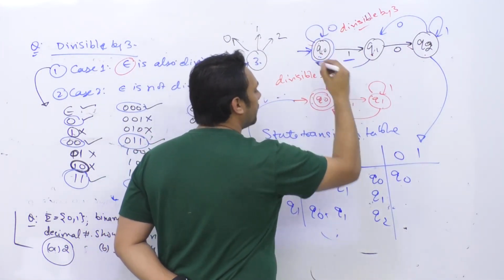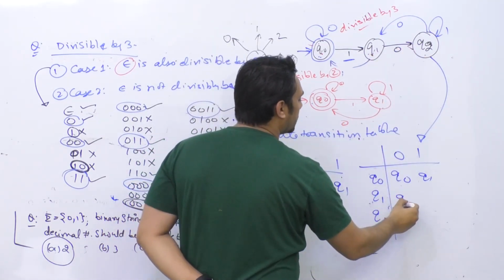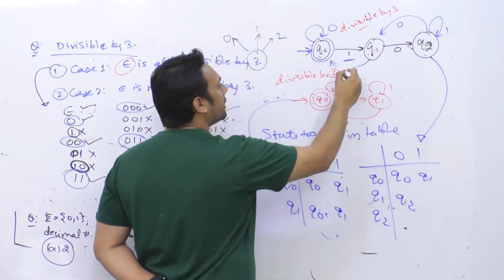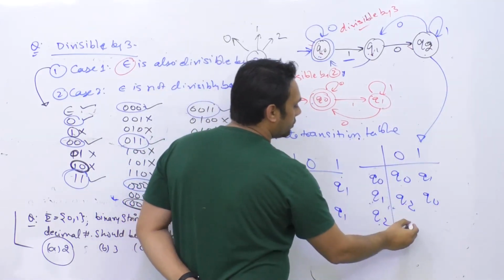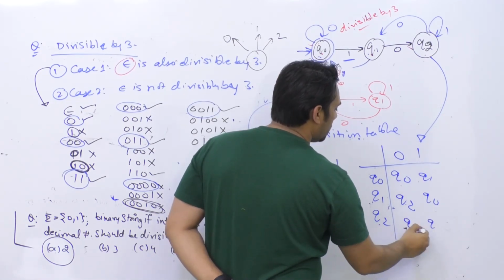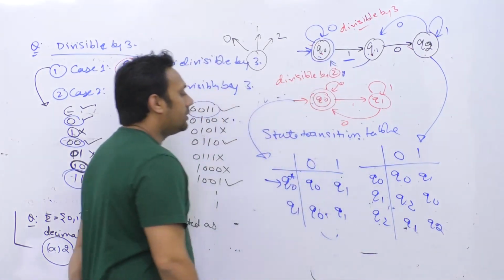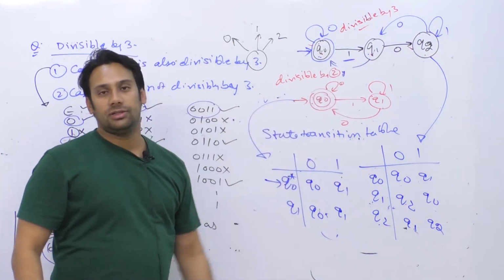In Q0, if you give a 1, you go to the state Q1. In Q1, if you give a 0, you go to the state Q2. In Q1, if you give a 1, you go to the state Q0 again. And similarly for Q2. Okay. So this is a state transition table for this problem.